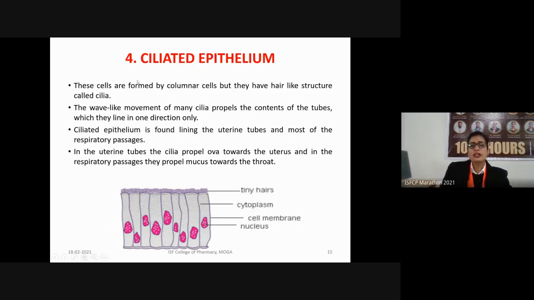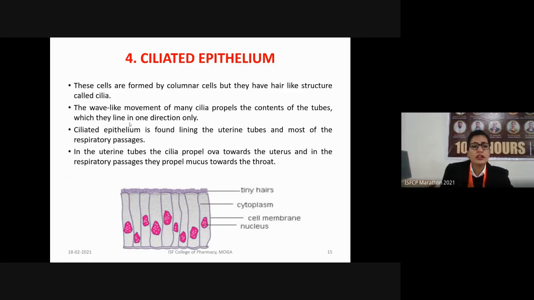Next type of tissue we have is ciliated epithelial tissue. The ciliated epithelial tissues are the ones which contain cilia. Cilia are like tiny hairs, and they help in the movement of a cell. The movement of the cilia is like a wave. They propel the contents into the tubes in one direction only. So we can say that they move in unison.